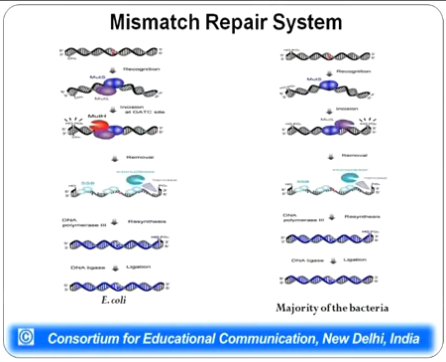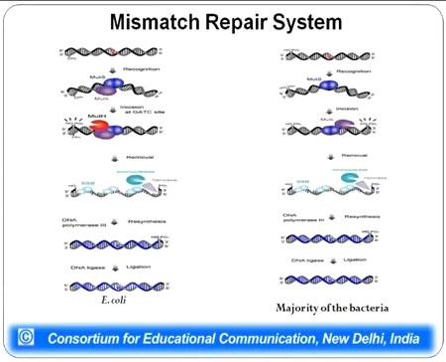As can be seen in the left diagram, which is for E. coli, whenever MUT-H gets activated, it induces an incision. Because it is an endonuclease, it induces a cut in one of the strands of the DNA. After the cut has been made, exonucleases come into action, and they start removing bases from that particular site. After a small chunk of this DNA strand has been removed, which includes the mismatch site also,